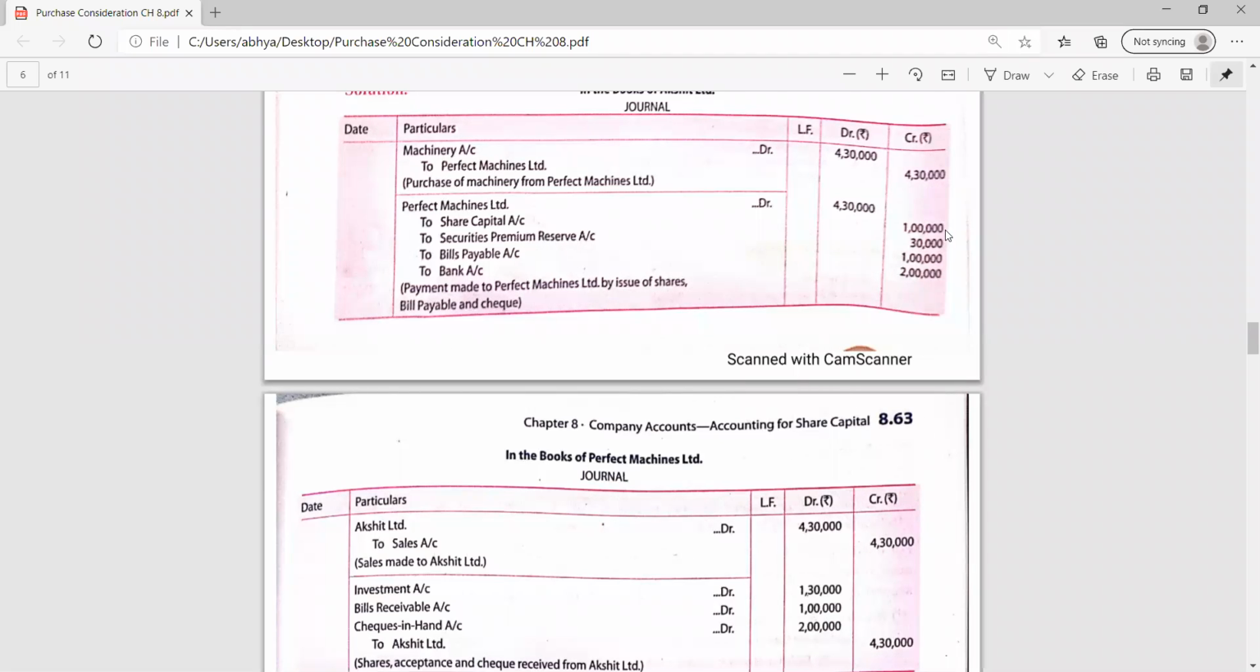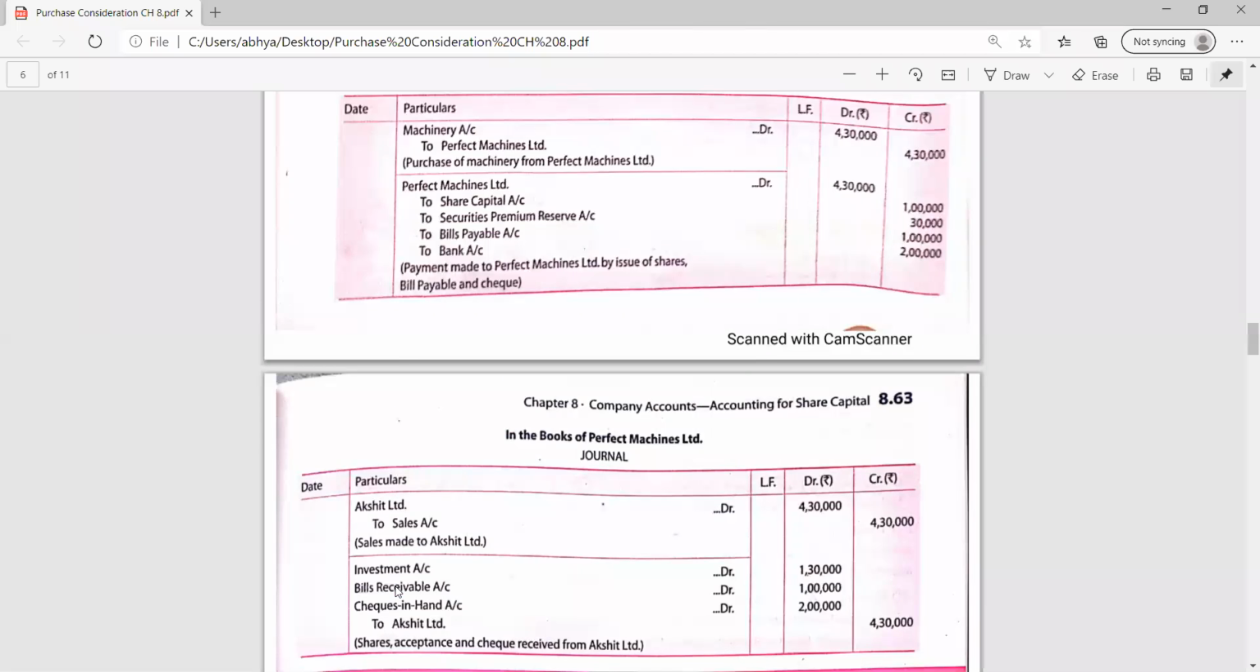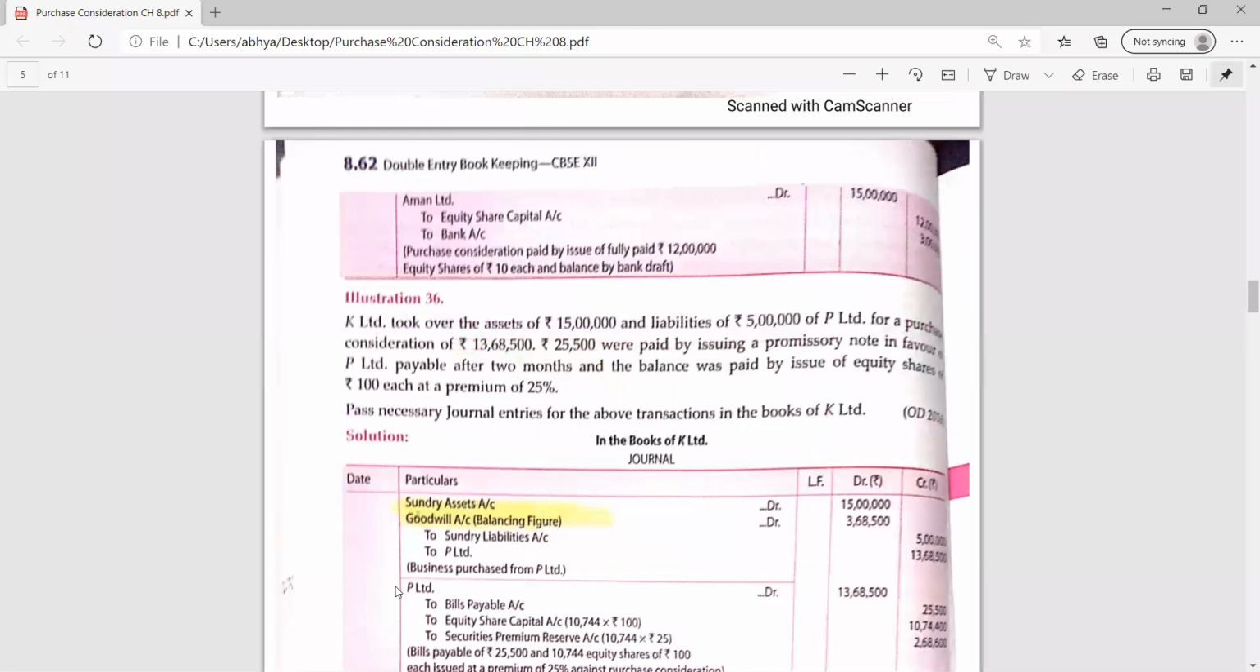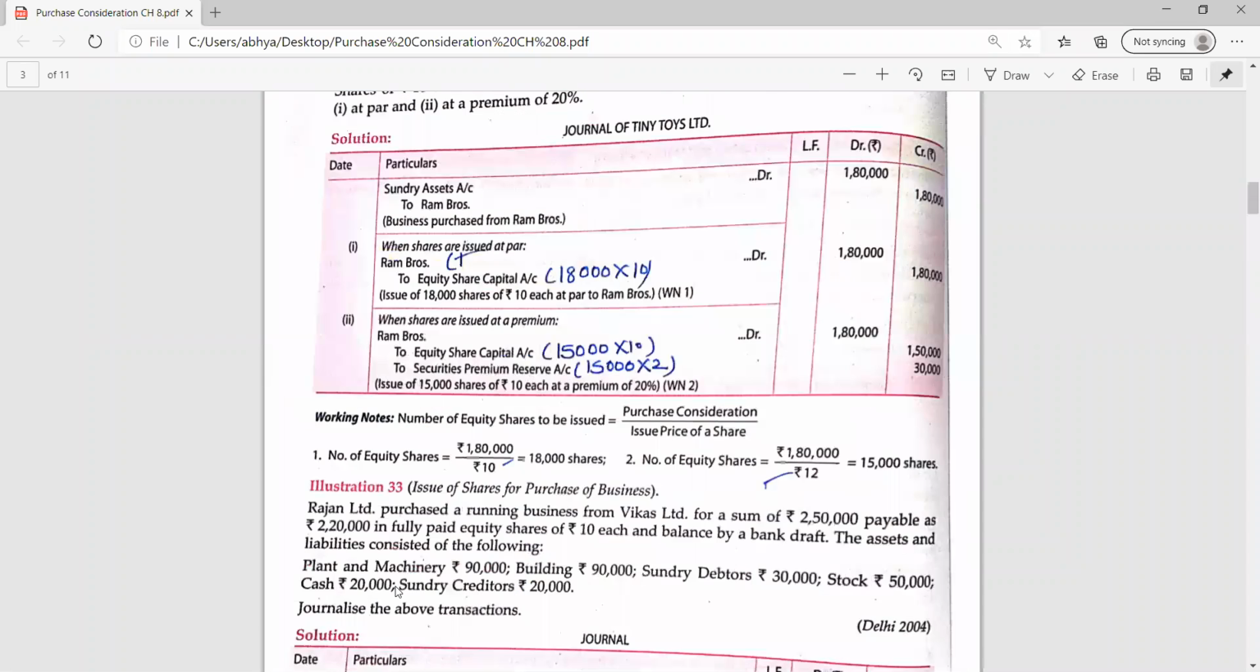So he has made an investment of rupees 1,30,000. Then BR, where BP was there in the other entry; in this entry BR will be there, 1 lakh. And then bank: here we cannot write bank in debit as the cheques are post dated, so we write cheques in hand, and the total will be transferred to Akshit Limited. Am I clear?